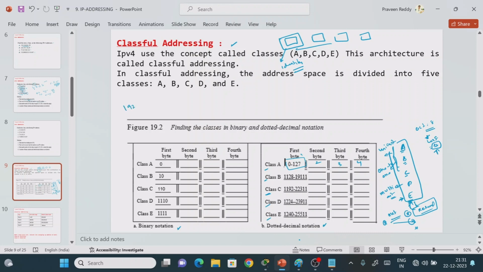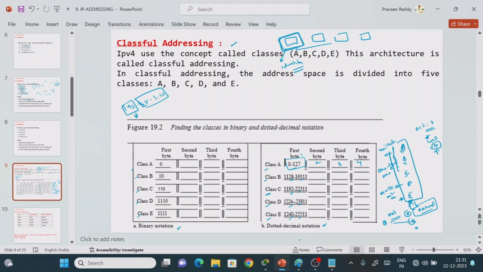Suppose some IP address is given as 1 dot something; we are not going to consider the remaining 3 octets. By using this single octet, we are going to find out whether it belongs to Class A, B, C, D or E. For remembering purposes, Class A ranges from 0 to 127, then 128 to 191, 192 to 223, 224 to 239, and 240 to 255. This series is somewhat difficult for us to remember.